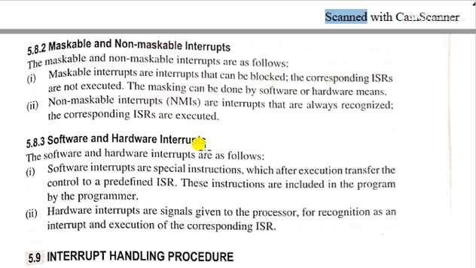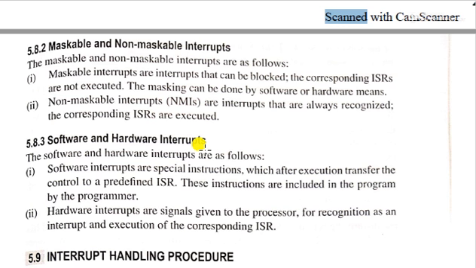The total 8 software interrupts are all vector interrupts, because I told you previously that the interrupt vector address is calculated by n into 8. That value is a hexadecimal number, which is the vector address location for that interrupt, and the interrupt service routine is written at that vector address location.